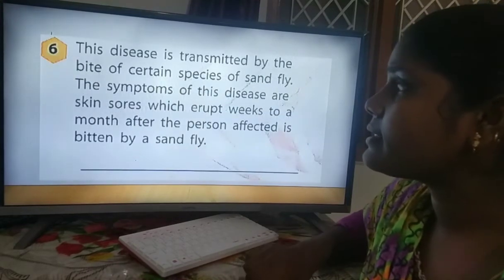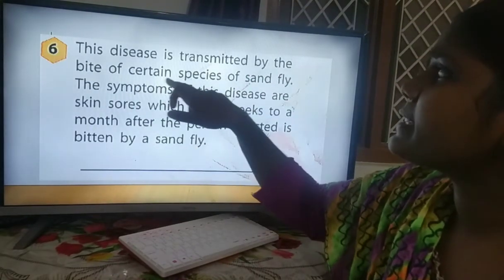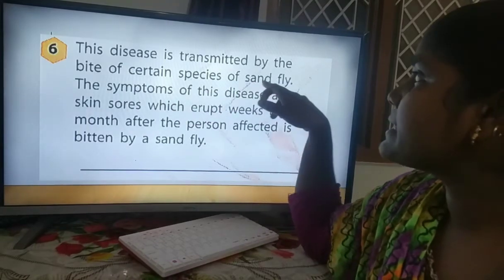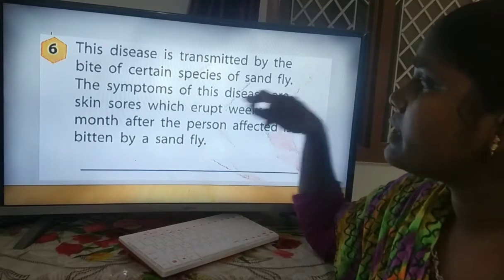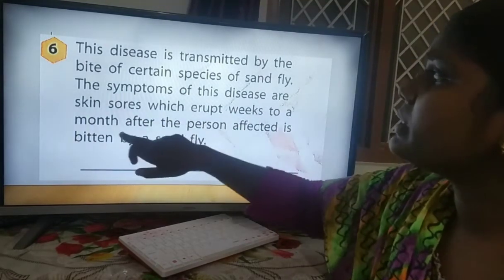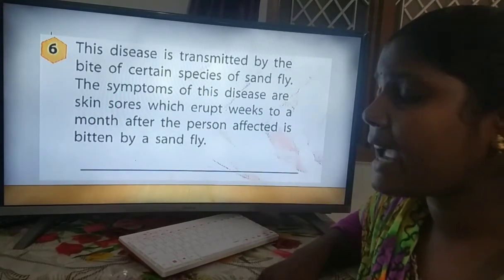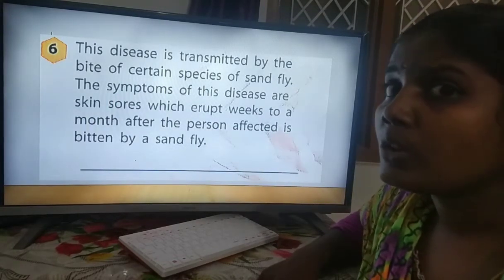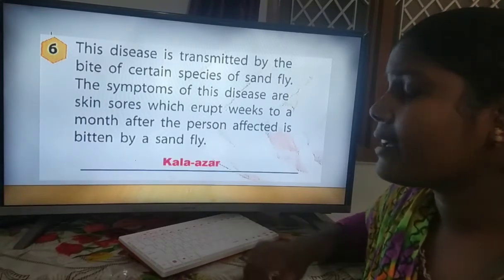And the sixth one is a disease transmitted by the bite of certain species of sandfly. The symptoms of this disease are skin sores which erupt weeks to a month after the person affected is bitten by a sandfly. So this disease name is Kala Azar.